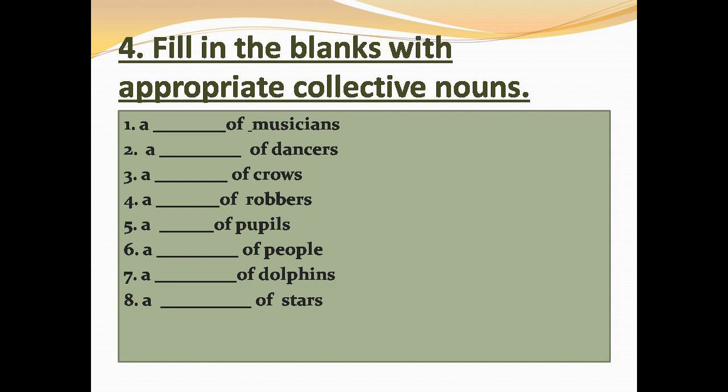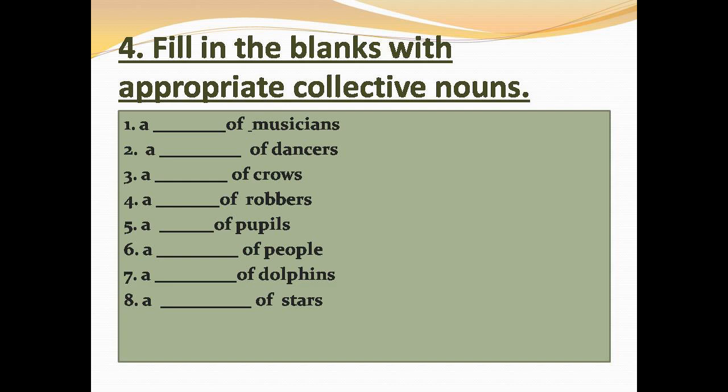Number 3, a dash of crows. Usually when birds are together we say a flock of birds, but for crows we have one special collective noun, and that is murder. So a murder of crows. Number 4, a dash of robbers. Many robbers, when they come together, they make a gang, right? So a gang of robbers.